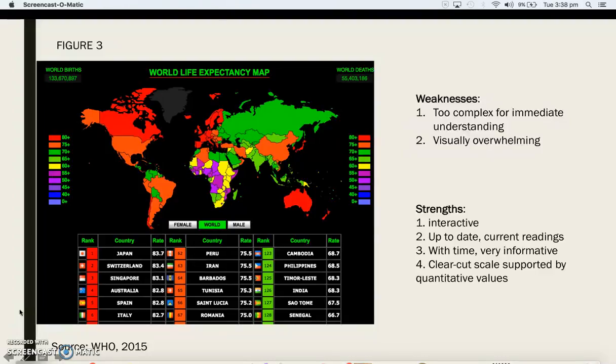This graph is able to withhold mass amounts of data in one single background, which is very useful as all the information can be found in one place. As the title states, the graph is about world life expectancy, and by using a rank ordering system, we are able to clearly see where each country lies within a global hierarchy. Stephen Few once said that what makes a graph good is its ability to make it easier for the viewer to see the rank order of values and compare quantities, which this graph has succeeded in doing.